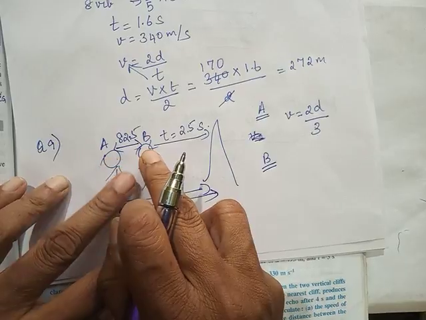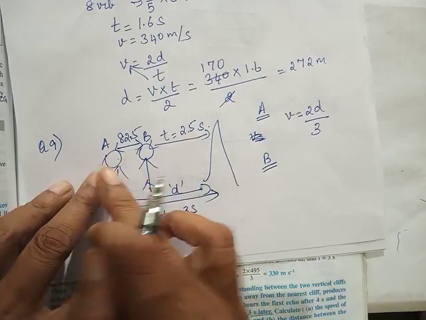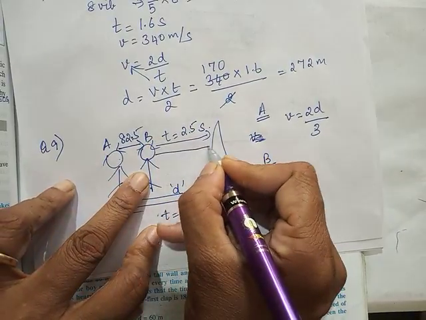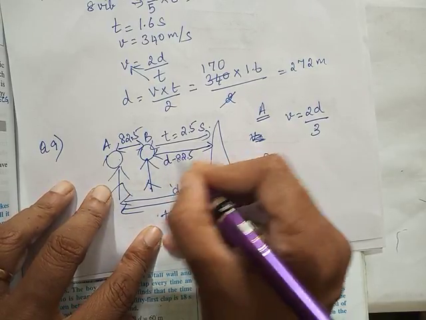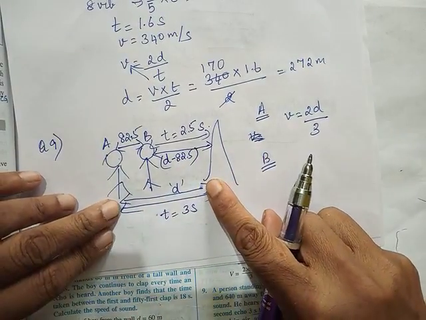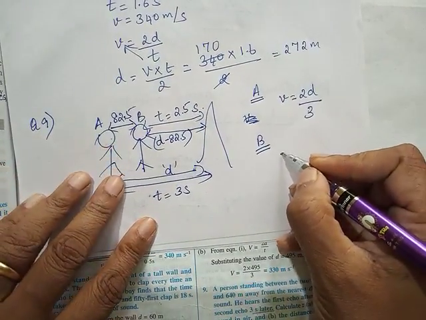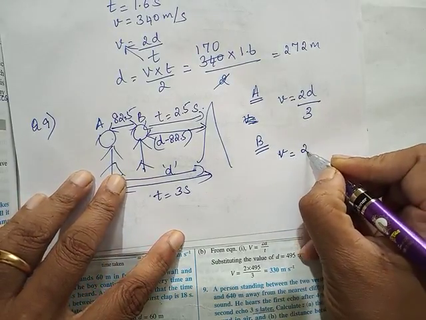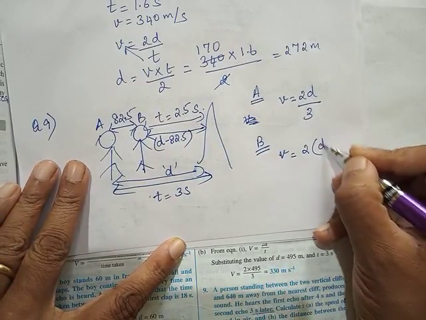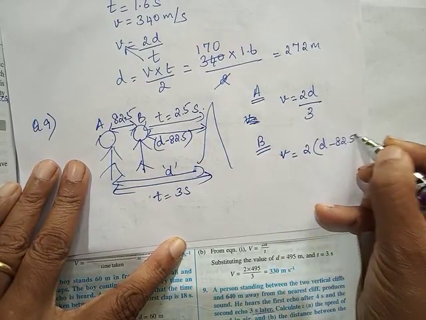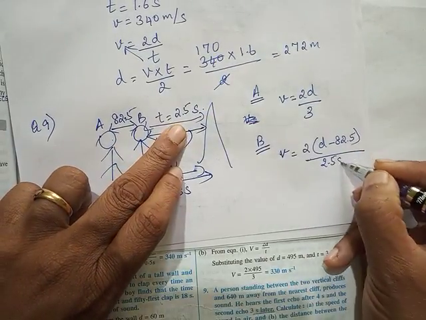Position B. When he comes to position B, what is the distance between B and the cliff? That is not 82.5. That's the distance between A and B. But I need the distance between B and the cliff. That will be D minus 82.5. This is D, and he's moved forward by 82.5, therefore this distance will be D minus 82.5. So in this case, V will be the same because the medium is the same, speed of sound is going to be the same. Instead of D, you have D minus 82.5, upon 2.5 seconds.